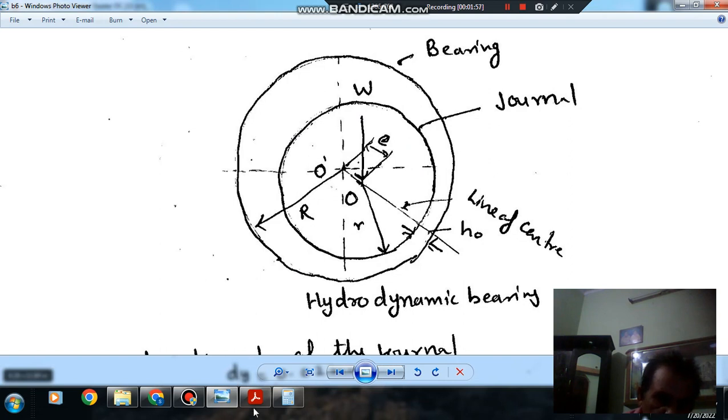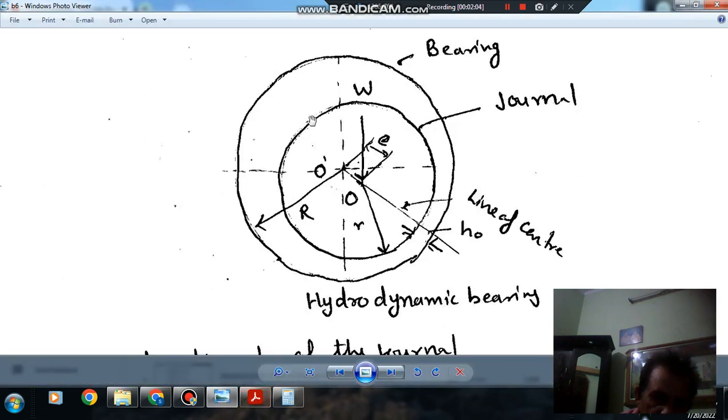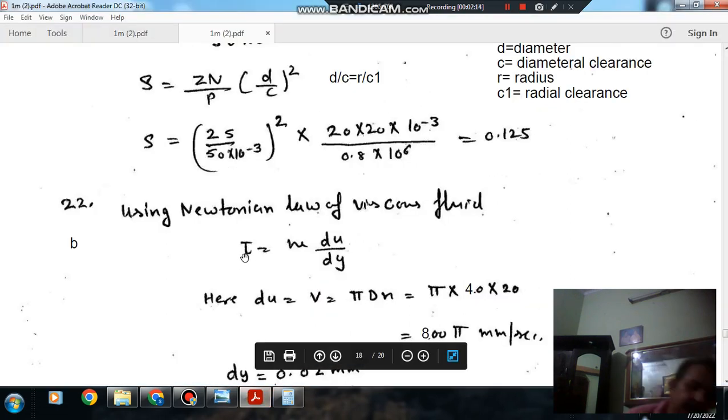Okay. So now finding this velocity and using Newton's law, the difference of velocity here is the speed of the journal, and the distance between them is R minus r. Using Newton's law, tau is equal to mu du by dy, and du is the velocity of the journal, that is pi D N. D is the diameter of the journal, 40 mm, and N is revolutions per second, that is 20.